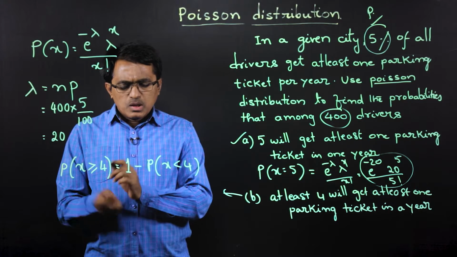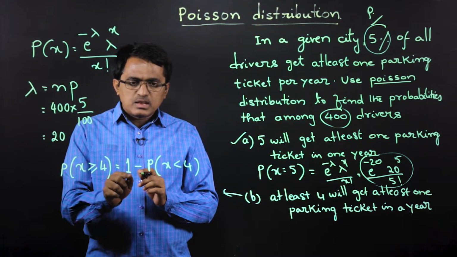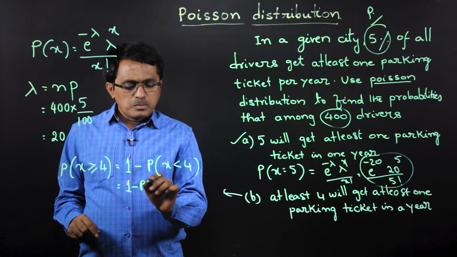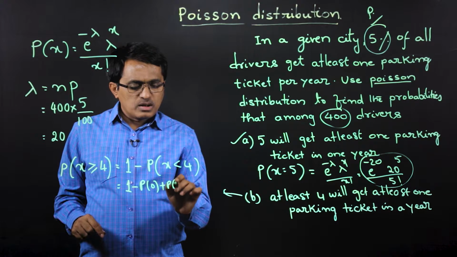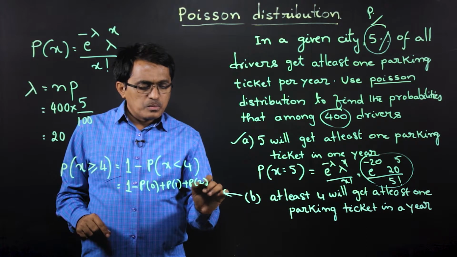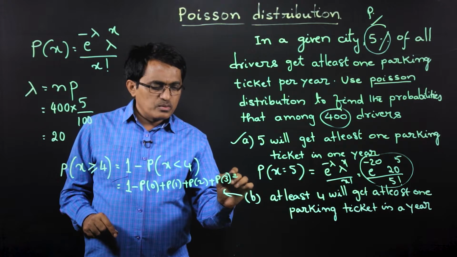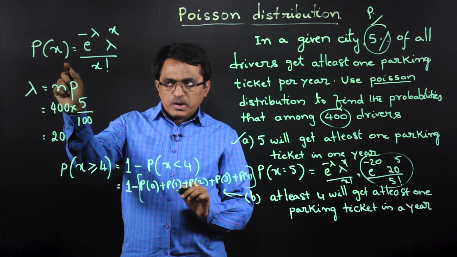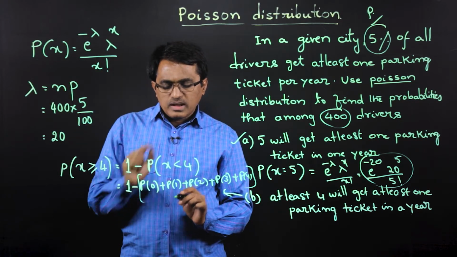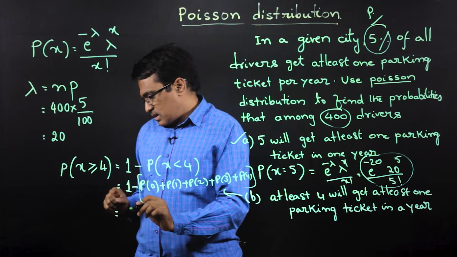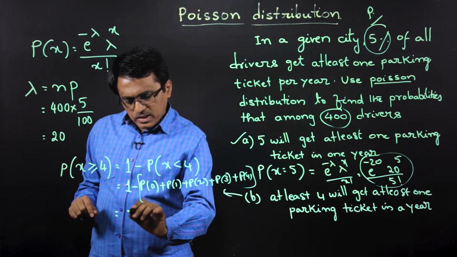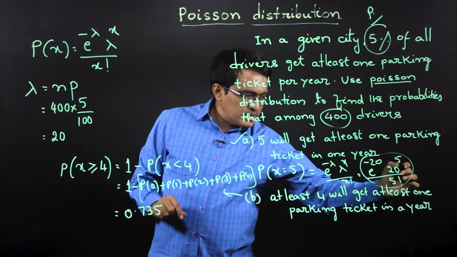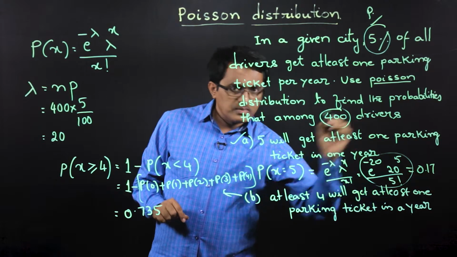That concept if we use, P of x greater than or equal to 4 is nothing but 1 minus P of x less than 4. Now it is nothing but 1 minus P of 0 plus P of 1 plus P of 2 plus P of 3 plus P of 4. Right. So we have to use this P of x for every value of x and find it, then it is going to be 0.735. And if we simplify this, I will get 0.17 in this case.